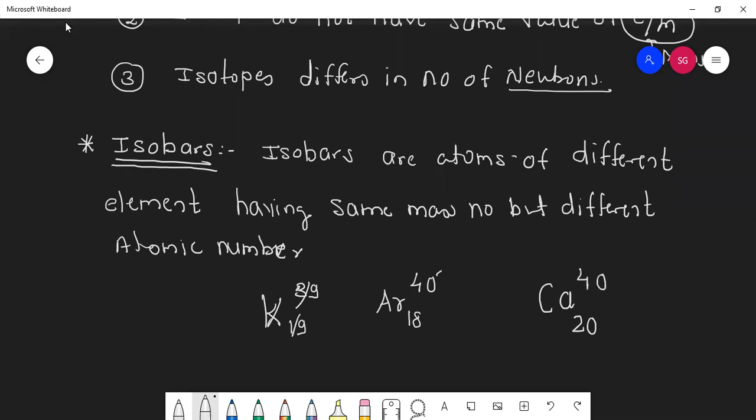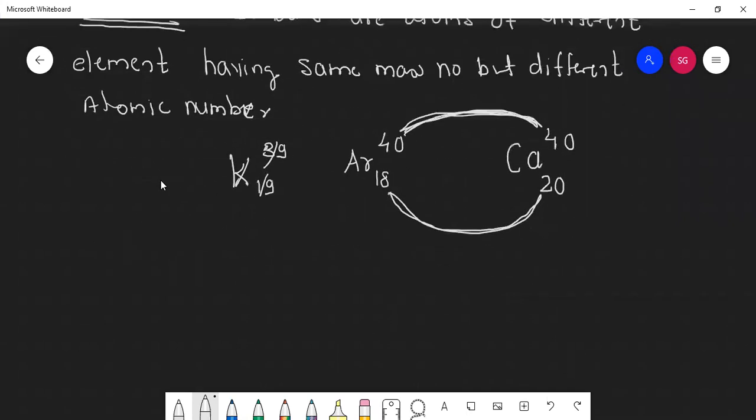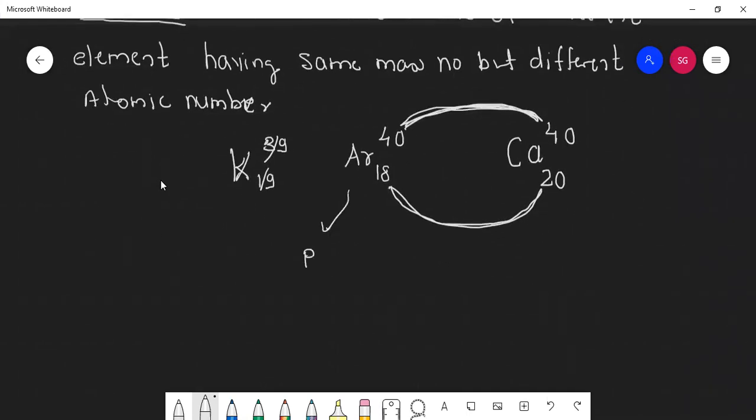Students, see here, mass number is the same, but atomic number is different. So these are called isobars. Now we'll see in what respect they differ. In the case of argon, how many protons are present? 18. How many electrons? 18. How many neutrons? 22.